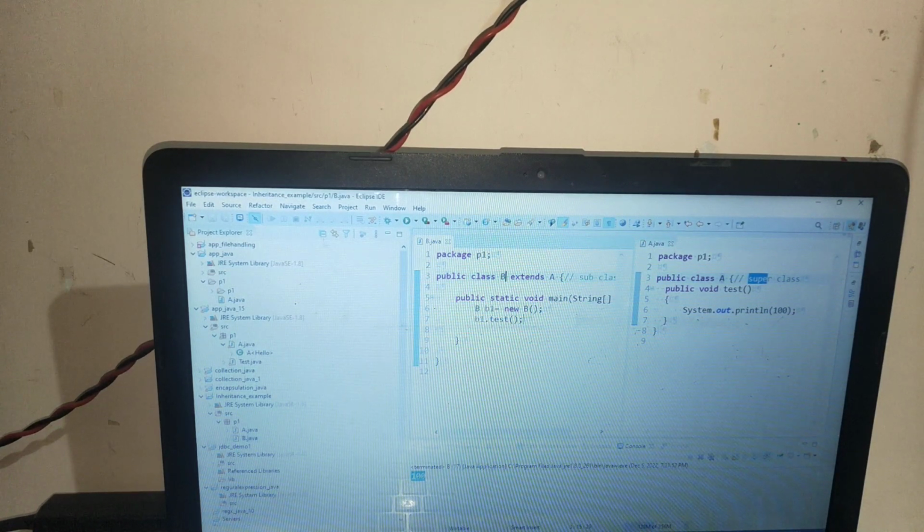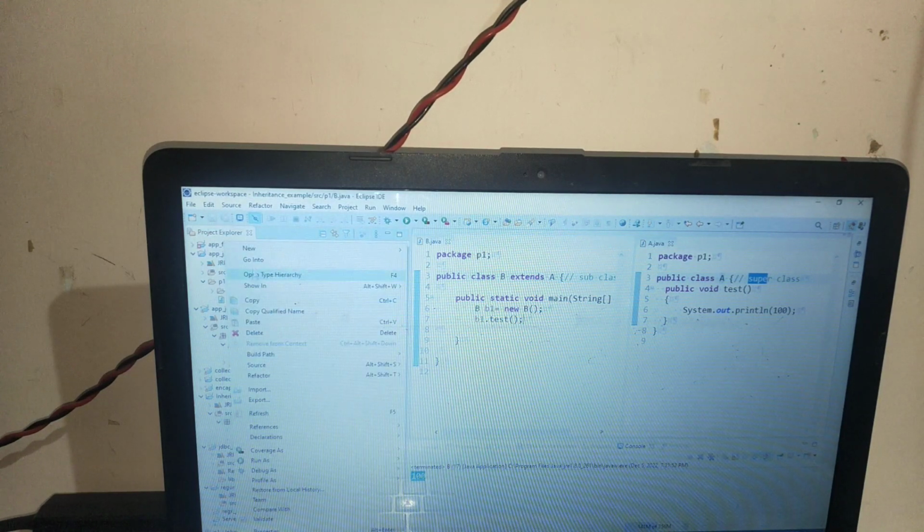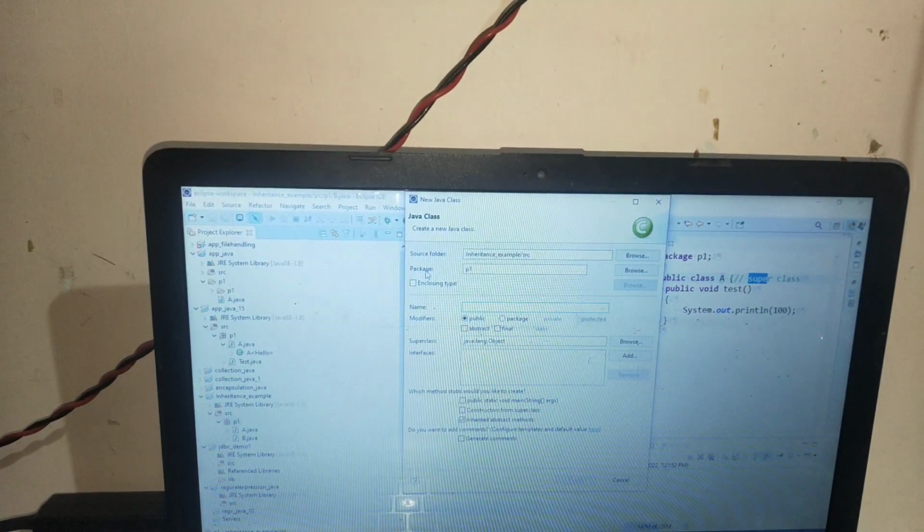How is it possible? Let's do that. I will create one C class here. Right now I will give C the power to print the value, so I am making a main method here.